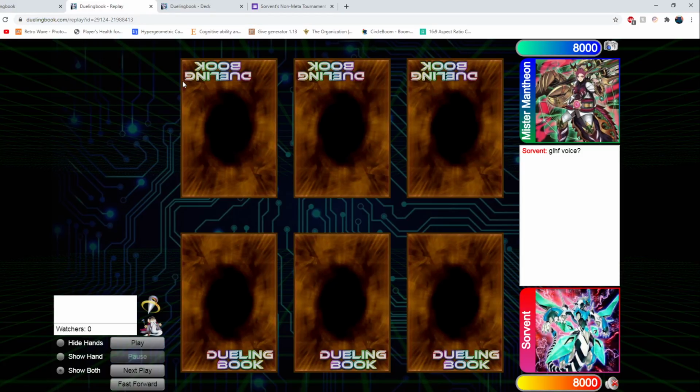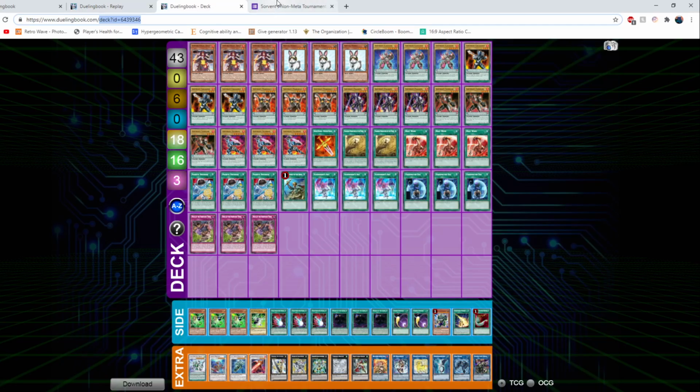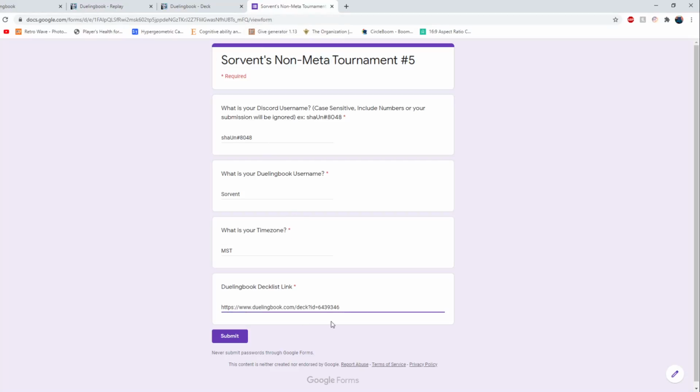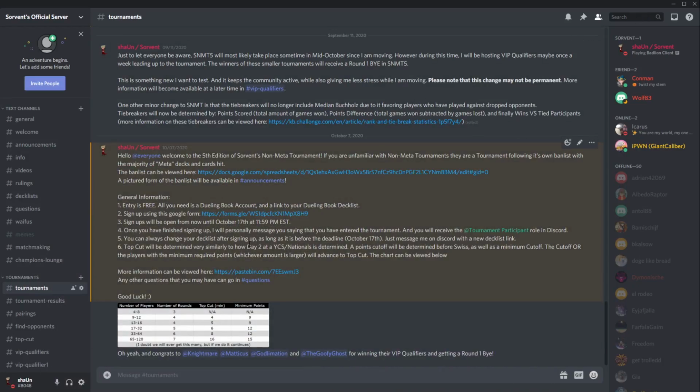So you can grab the replay link and then head over to wherever the report is, and it'll be a very similar place to the deck list link, and then you can paste that here. That's a general way on how you report your matches. There's not a link right here in Discord for that at the moment, but there will be something along those lines when the tournament is going. Every round you're going to have to report your matches.